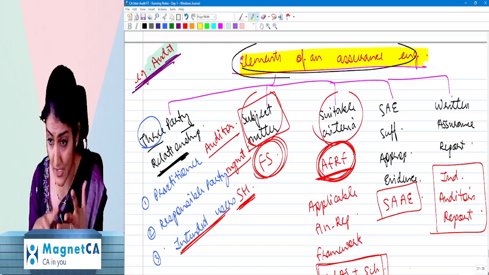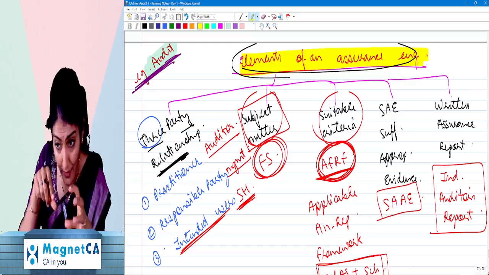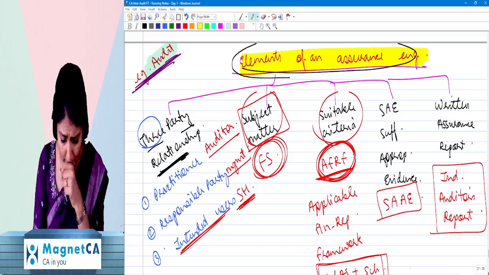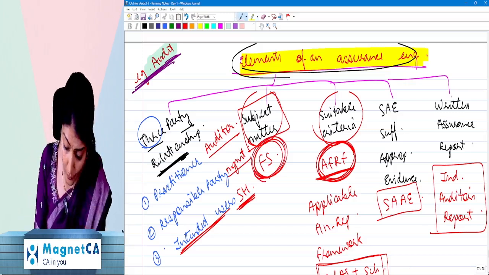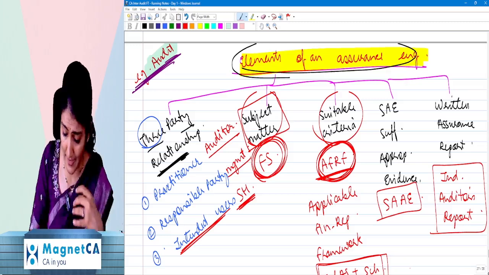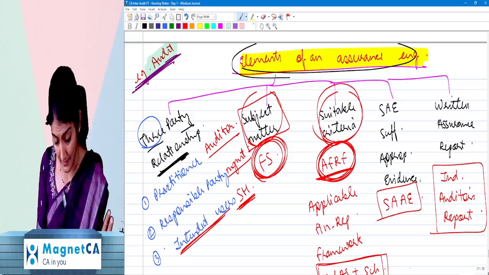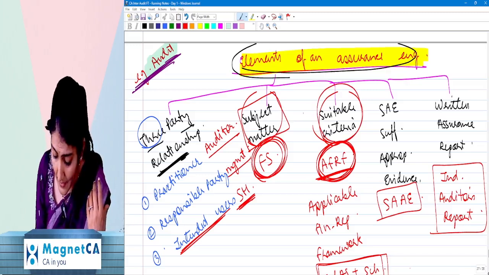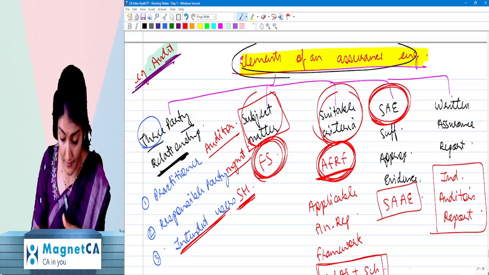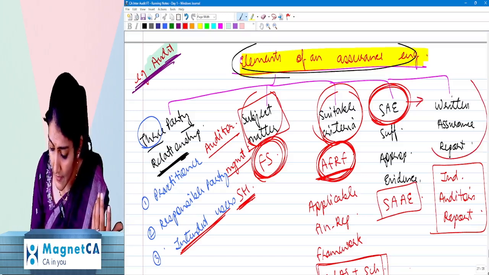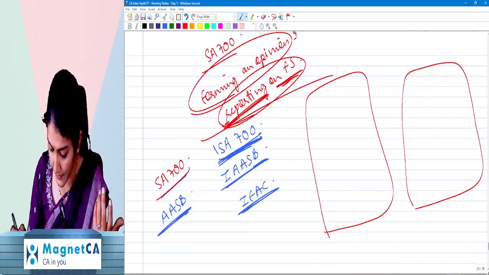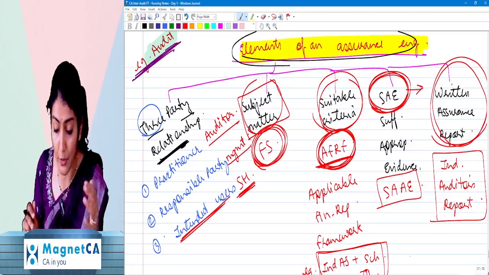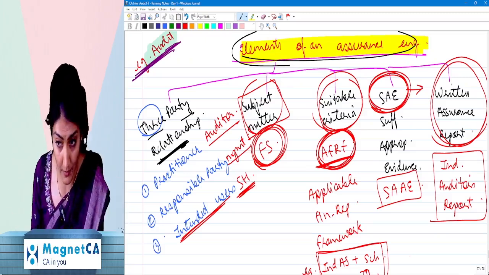Then after that, subject matter. For whatever you are going to give the assurance on, that is your subject matter. Then what you're going to check in that subject matter is your suitable criteria. Then whether subject matter is in accordance with the suitable criteria, for that you need to obtain the sufficient appropriate evidence. And once you obtain the evidence, then you have to give your written assurance report. Then practitioner, you have to give your written assurance report.